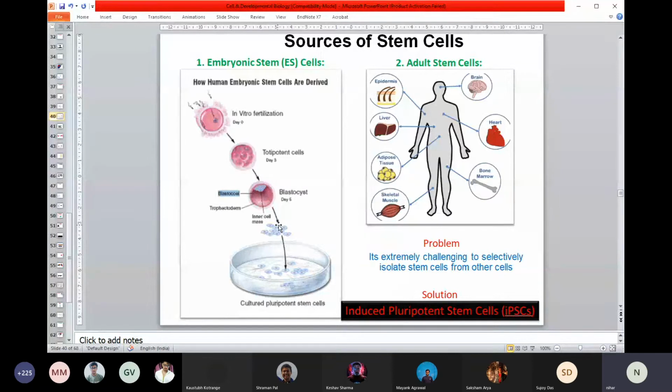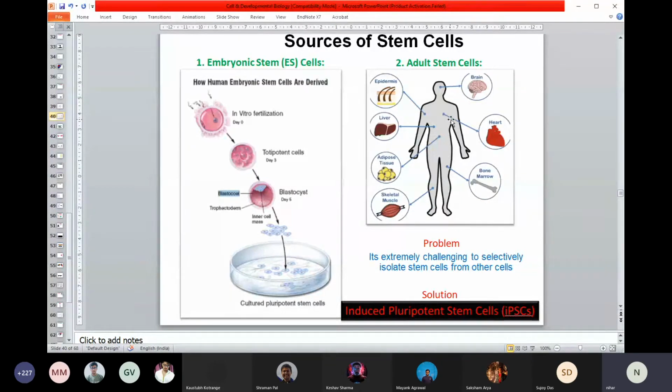Okay, and I hope you understand this issue. The major problem here is that you are damaging, you are killing an embryo. Many religious people believe this is ethically wrong. So that's one of the biggest hurdles at this moment in stem cell research. The ethical issue: can you kill an embryo? So this is difficult. Most rules don't allow that, including the United States and many other countries. Only one or two countries probably do not have strict rules. Otherwise, most countries don't allow this. So this is gone.